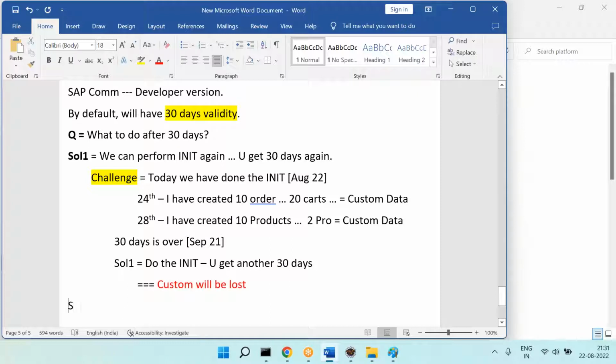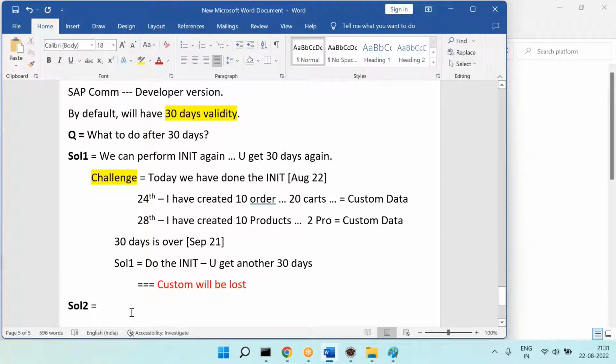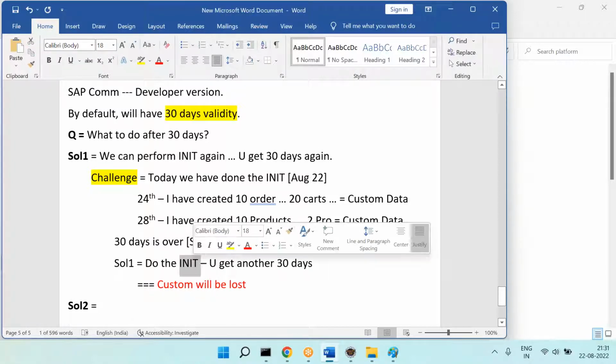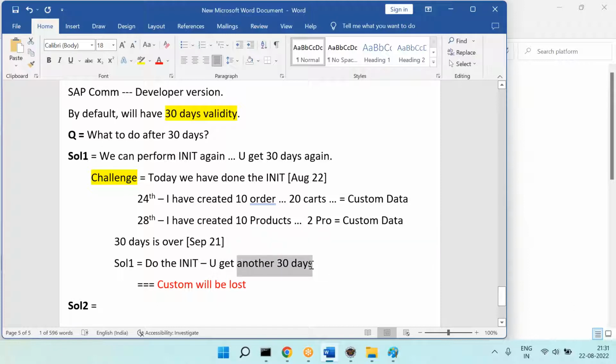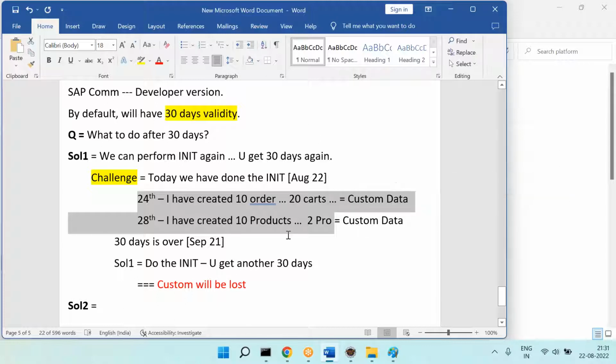Is that clear, everyone? What is the meaning of initialization? If you do the initialization, it will work, no problem. You will get another 30 days. But the problem is, in between, if you have created any orders, carts and all, those will be lost. If you don't want that loss, then you need to take a backup and do all these things. But for now, custom data will be lost.